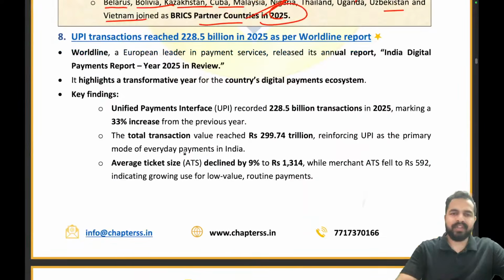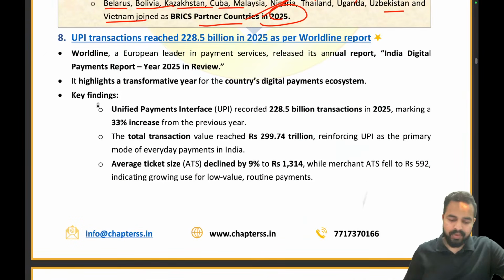So we are done with this article. Let's move ahead. UPI transactions reached 228.5 billion in 2025 as per Worldline report. So my dear friends, recently Worldline, which is a European leader in payment services, has released its annual report, that is India Digital Payment Report 2025 in review.